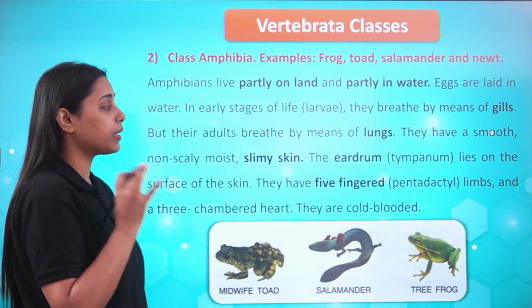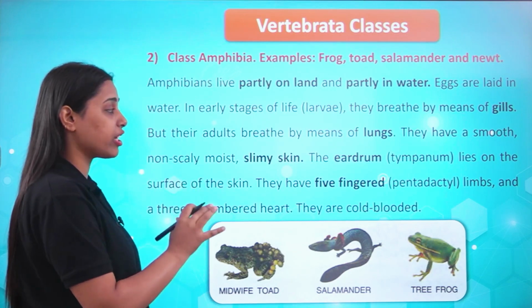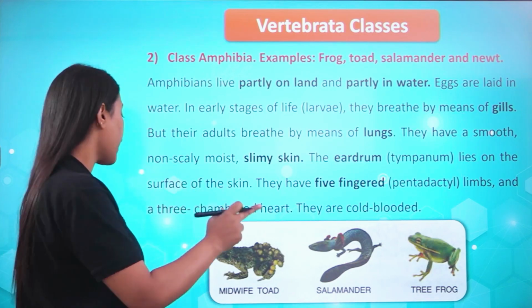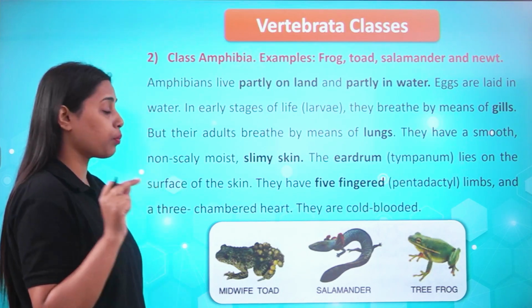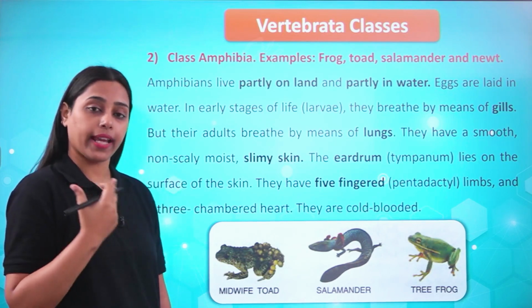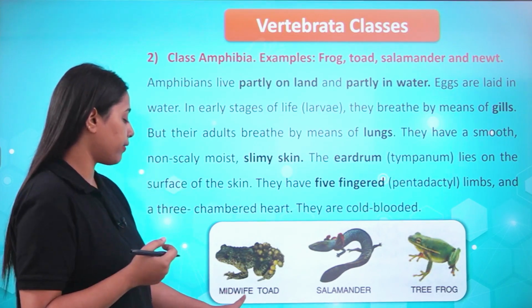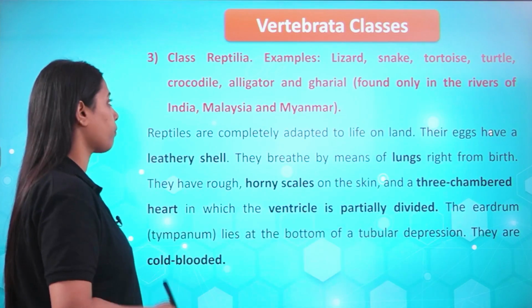And the eardrum, tympanum, lies on the surface of the skin. They have 5-finger pentadactyl limbs and a 3-chambered heart. They are also cold-blooded, that is poikilothermals. They will have temperature adjustment according to outside temperature. Midwife toad, salamander, tree frog, these are the examples.